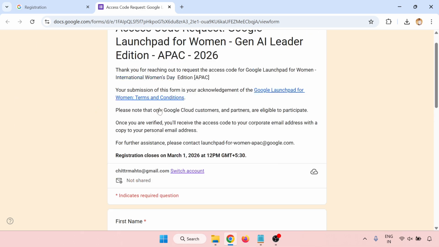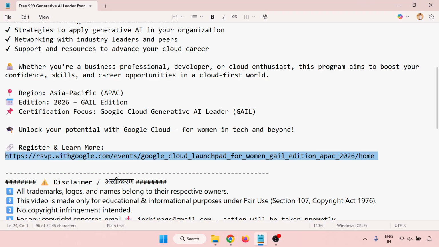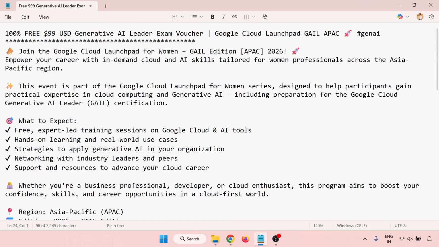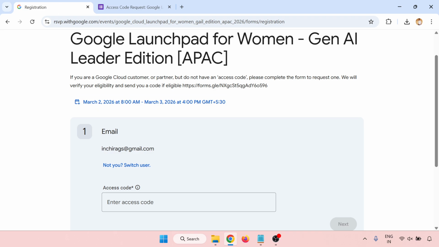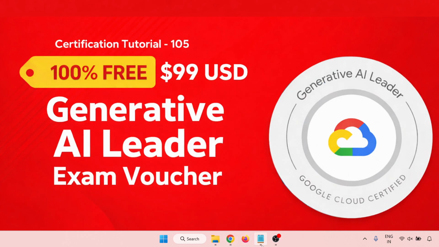Just fill up this form and submit it. Go through the step-by-step process to get the 100% free $99 USD Generative AI Leader exam voucher, and this is for partners and Google Cloud customers, as I told you before. So this is for cloud customers and partners, not for all.